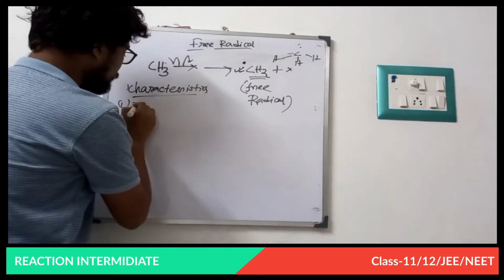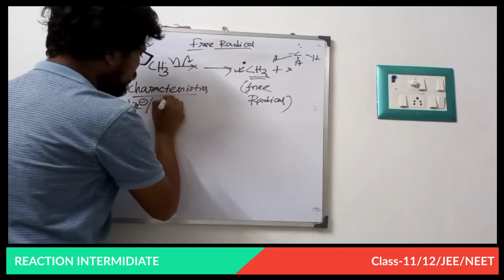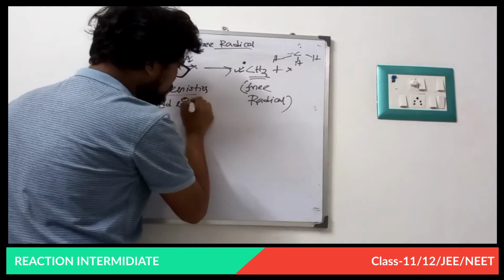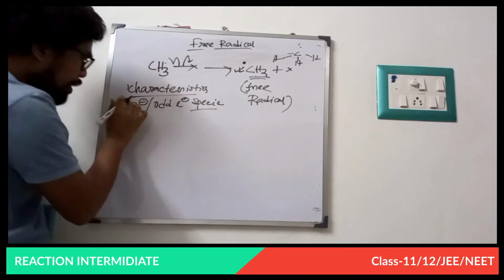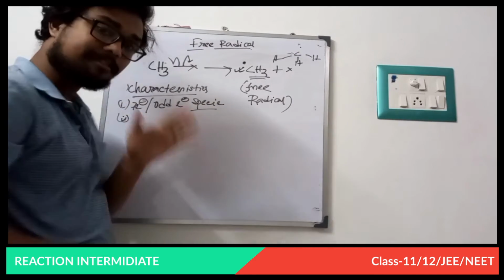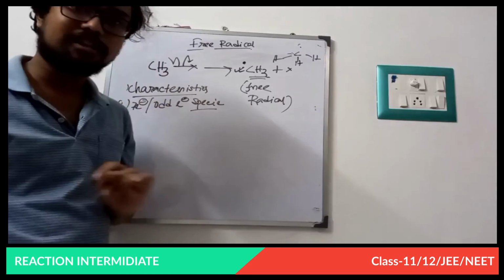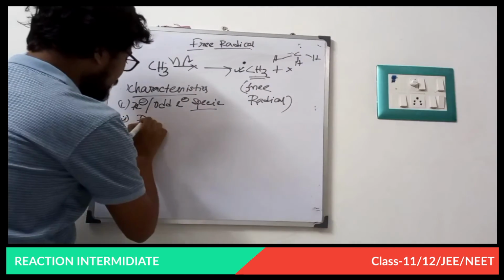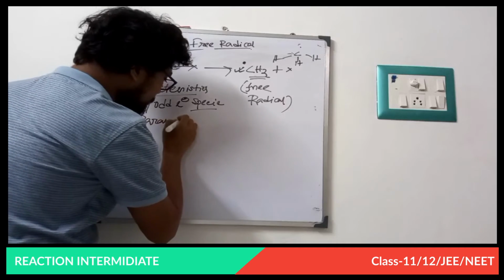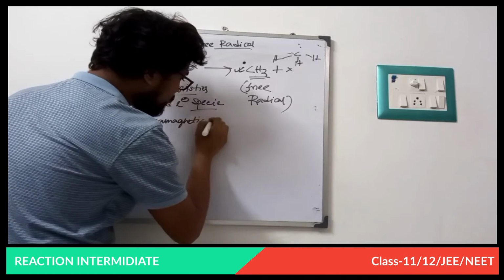So it is a 7 electron species, or I can say an odd electron species. Now second, if this is an odd electron species, then it has an unpaired electron. That is, this electron is not paired. So a free radical is paramagnetic in nature. Very important.